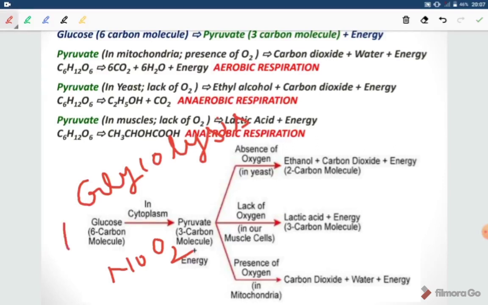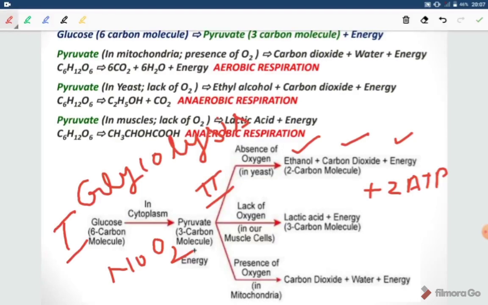In the next step, it is the first step. Now what is the second step? The second step is different in different types of respirations. Number one, we are talking about bacteria or yeast cells, anaerobic respiration. It occurs in the absence of oxygen, and what will be the products? These will be ethanol, carbon dioxide and energy. How many ATP molecules will be released here? Only 2 ATP molecules.